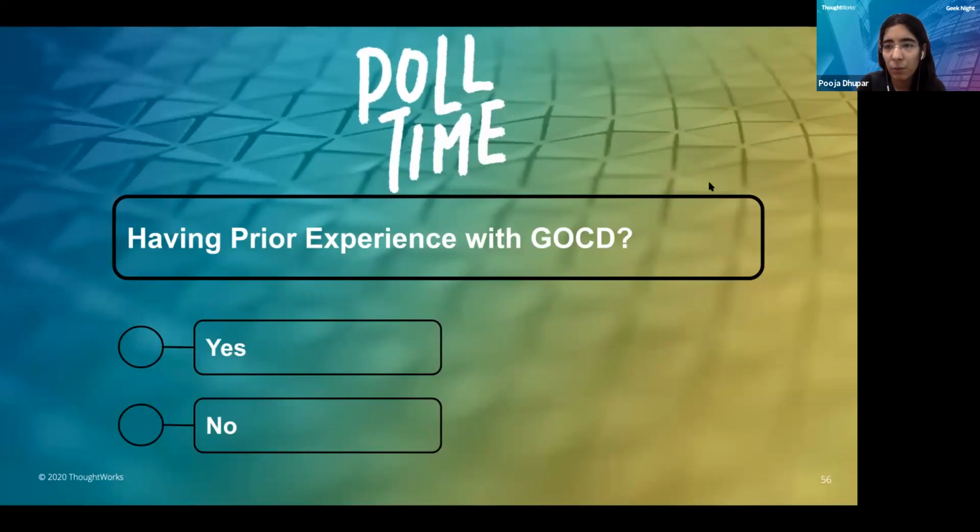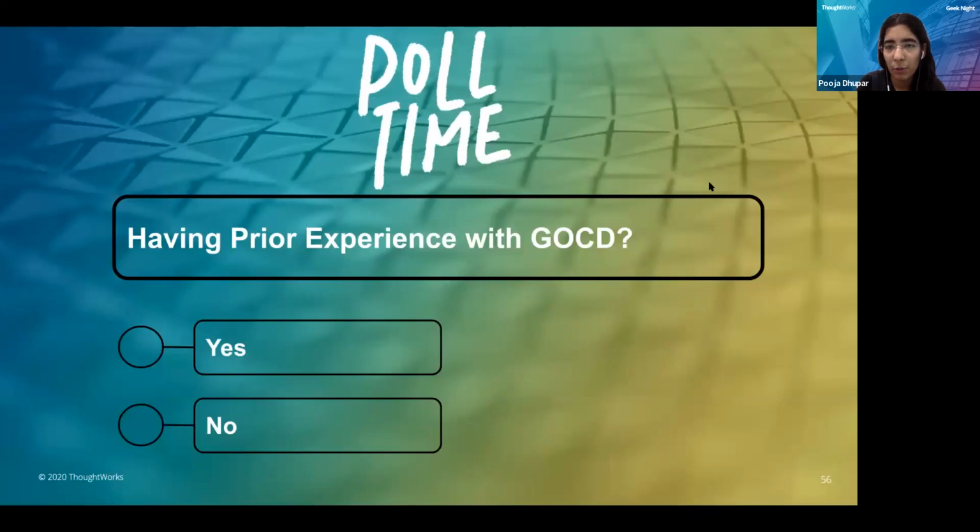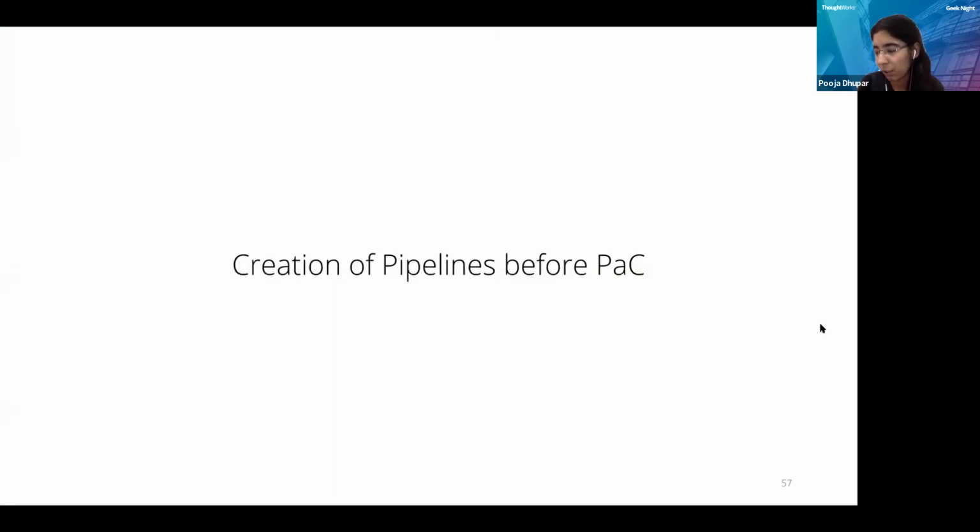Let me go into how the pipeline as code concept came about. This concept was introduced by Jenkins in their 2.0 version in 2016. Later, it was adopted by most of the CI/CD tools in their architecture. Now let's see how pipelines were created before pipeline as code came into the picture, before 2016.